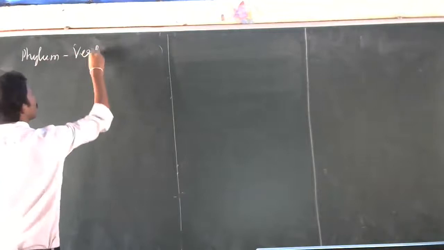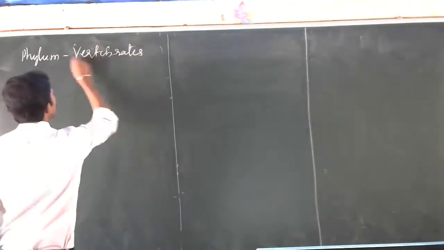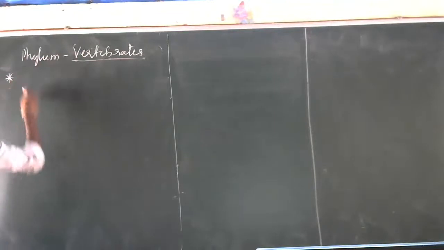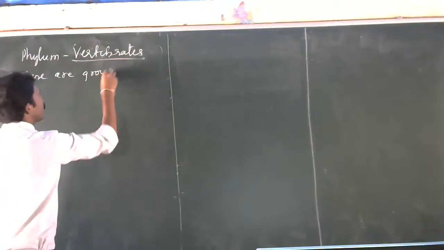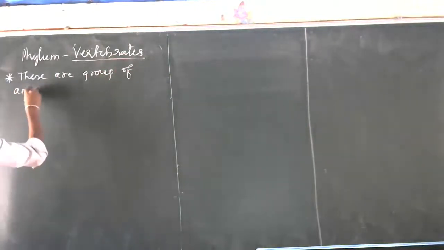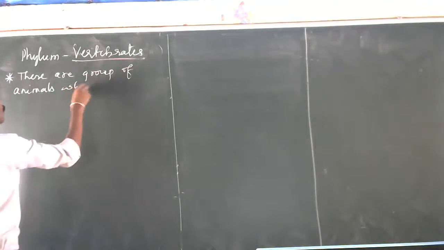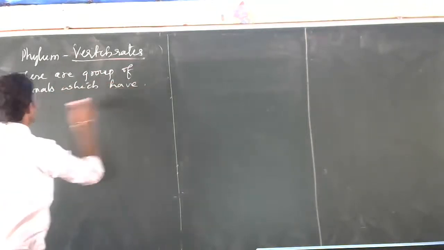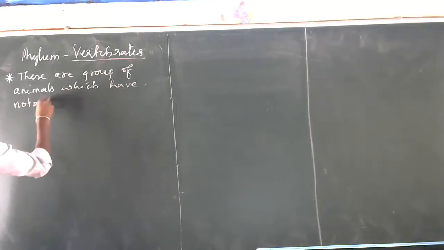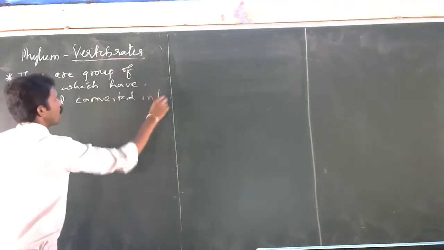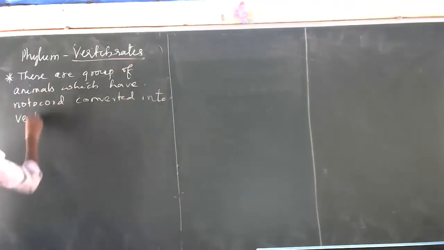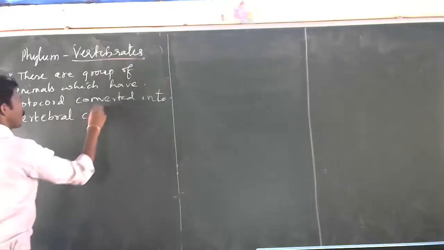In this class, we are going to discuss the phylum vertebrates. These are a group of animals which have a notochord converted into a vertebral column.